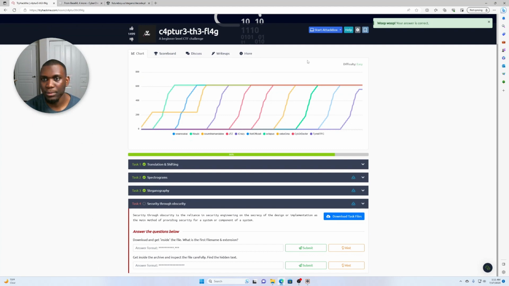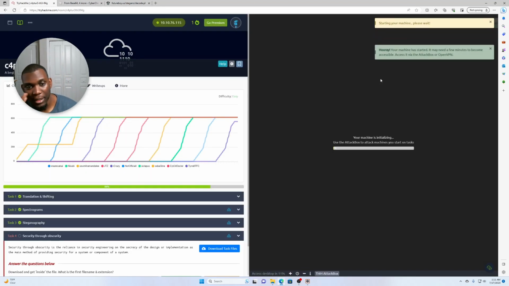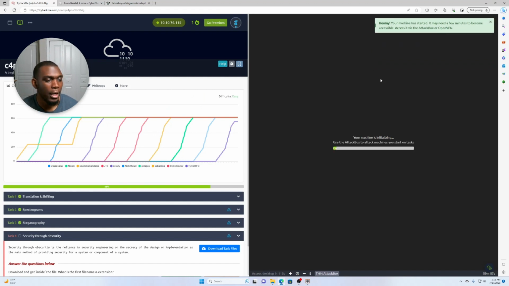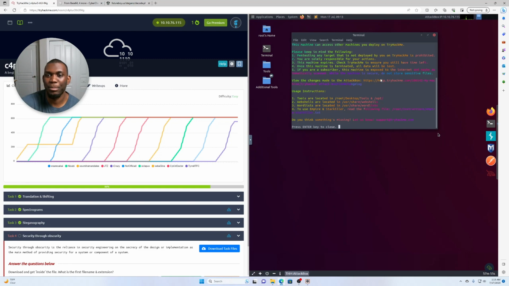And next, so this one we are going to need the attack box because I don't have Linux. I don't have a VM for Linux on this computer, but I don't really need it, so it doesn't really matter. So let this one load. All right, it's gonna take some time. So I'm gonna go ahead and wait for it to load, and when it comes up, you guys will see me again. All right, so we're back in here.